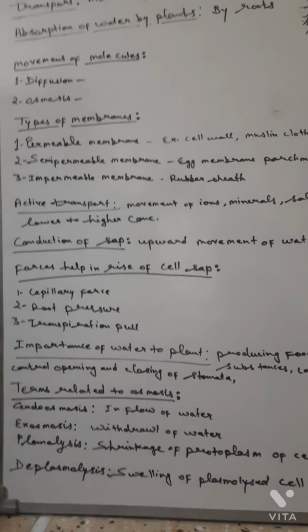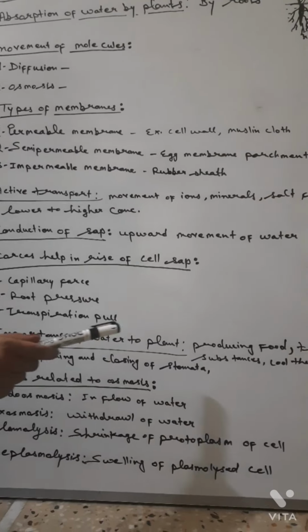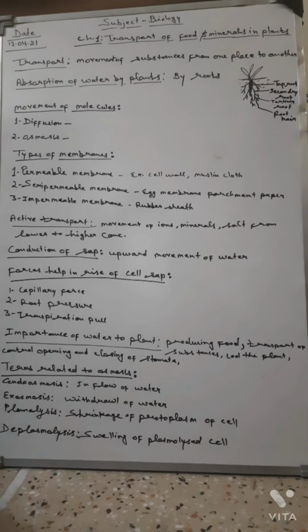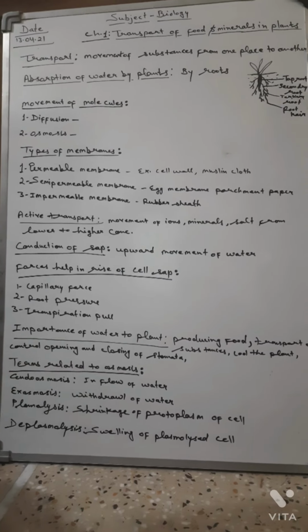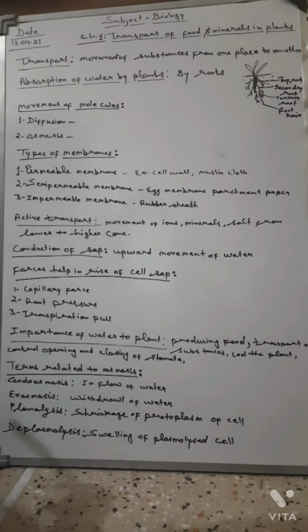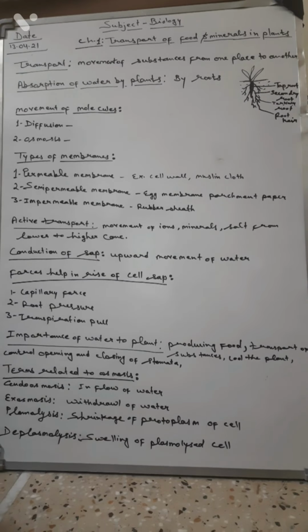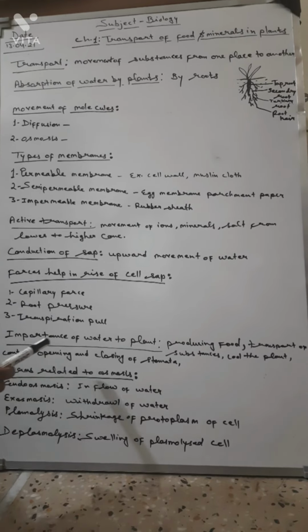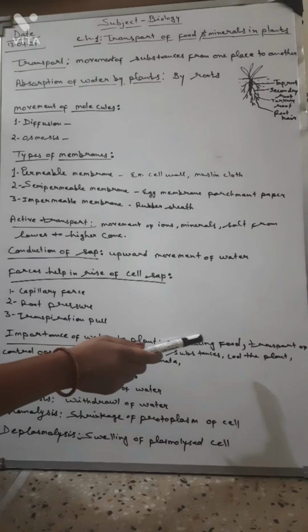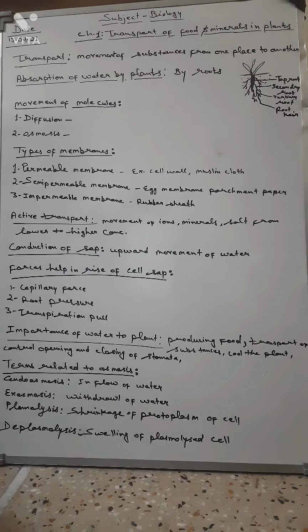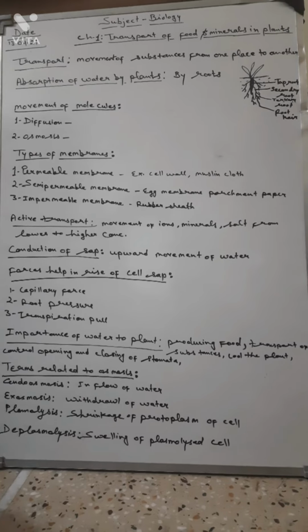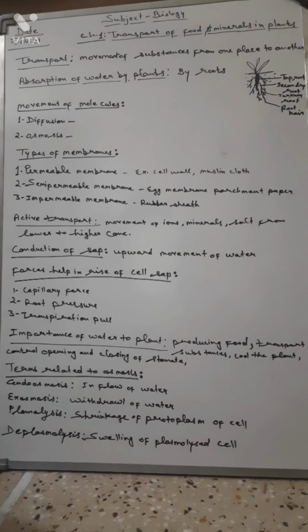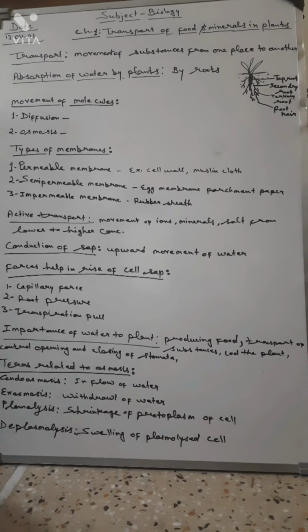Now we will discuss the importance of water to plants. There are many, but here we will discuss some. Water helps in producing food. As you all know, water is required for photosynthesis, which is the food-making process in plants.